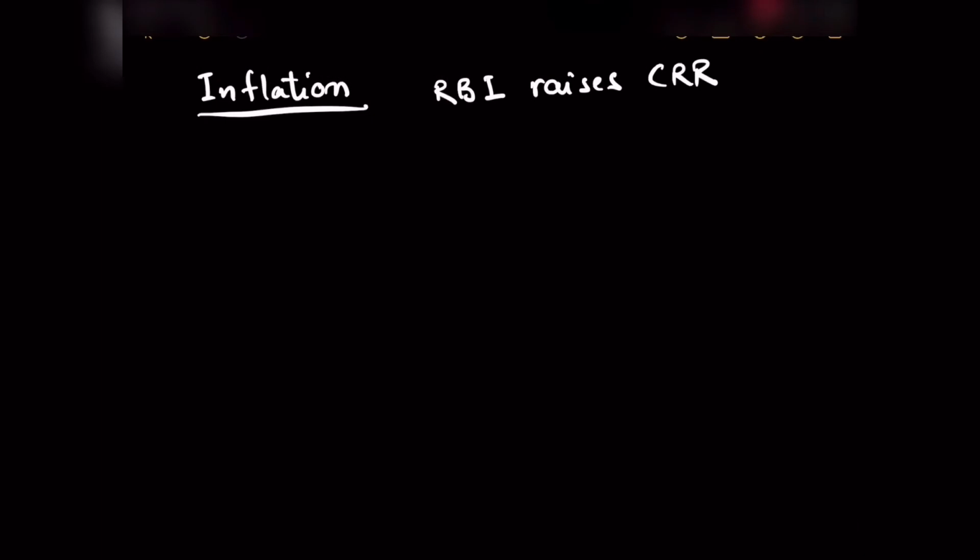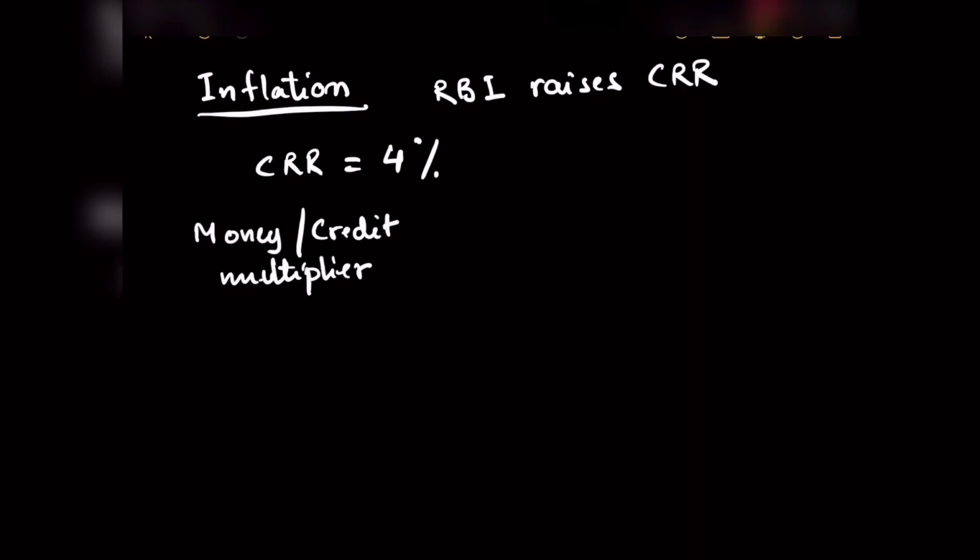In that case, for instance, let us suppose CRR equals 4%, which means that money multiplier is 1 by 4%, which is 100 divided by 4, which means 25 times.